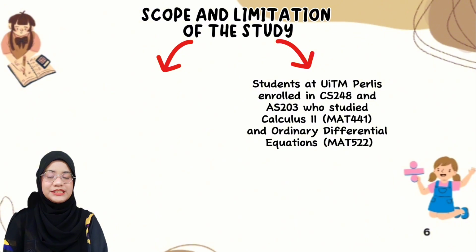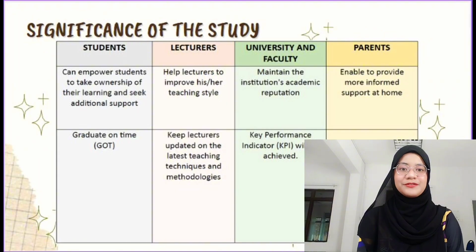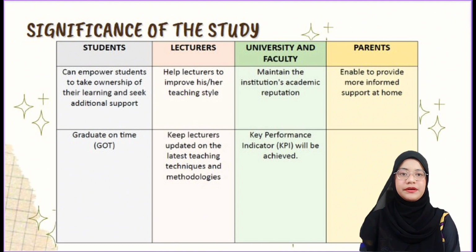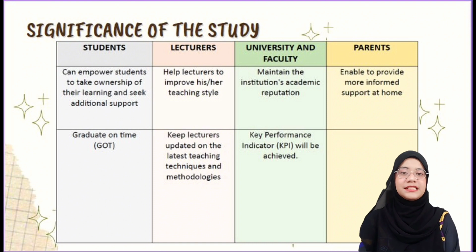And also the decision makers, which are Madam Zulina, Madam Nurzila, and Ms. Ku Azinaku. For the significance of the study, it will give an impact to the students, lecturers, university, faculty, and also parents. For the students, they will graduate on time. For the lecturers, it can help them improve their teaching style. Next, for the university and faculty, it will help them achieve their KPI. And lastly, for the parents, it will enable them to provide more informed support at home.